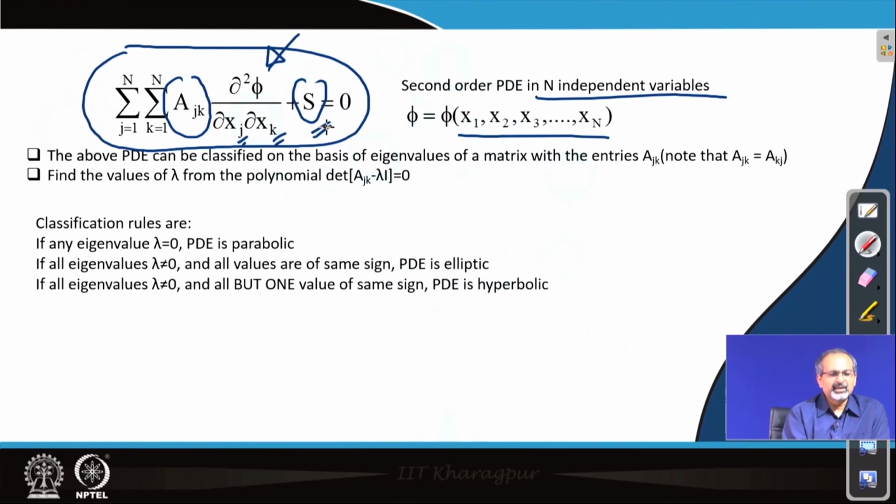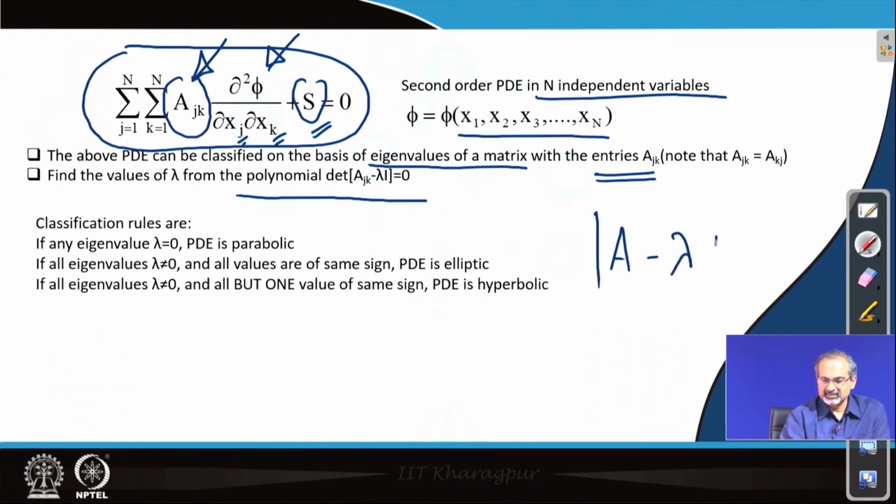Now, to classify this kind of partial differential equation, we have to obtain a matrix, and that matrix would essentially comprise these coefficients, which we have associated with the different second order partial derivatives. Using the matrix we can obtain a characteristic polynomial which looks like this, where A is the matrix which is comprised of all the terms which come from the coefficients.